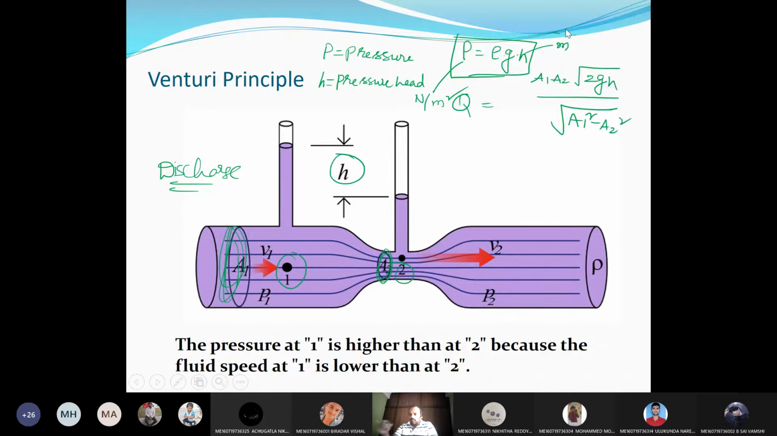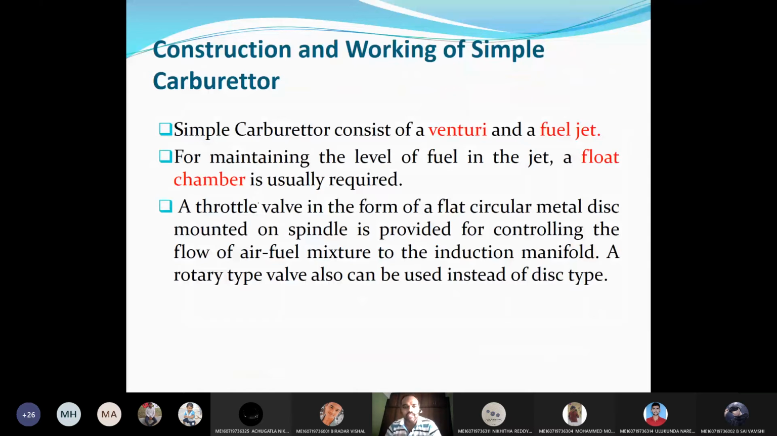Anyhow, you will study this in hydraulics also. I already told you, I remember, while discussing thermodynamics. This is the head of the pressure difference. That is the Venturi principle. So a simple carburetor consists of a Venturi as well as the fuel jet, and for maintaining the level of the fuel in the jet we are using a float chamber.